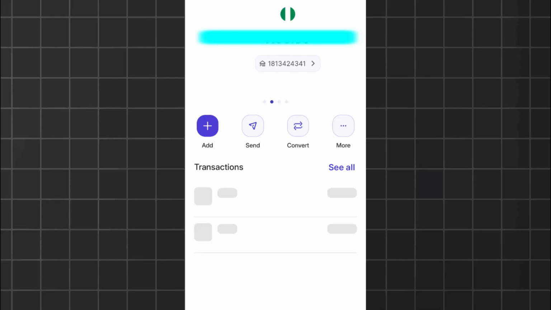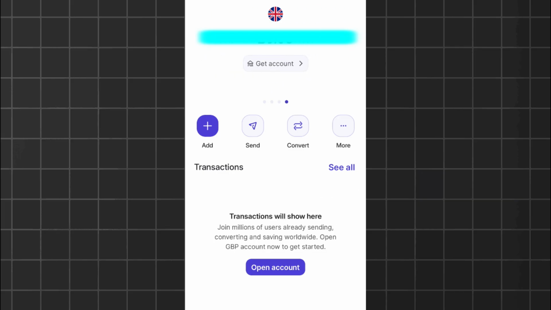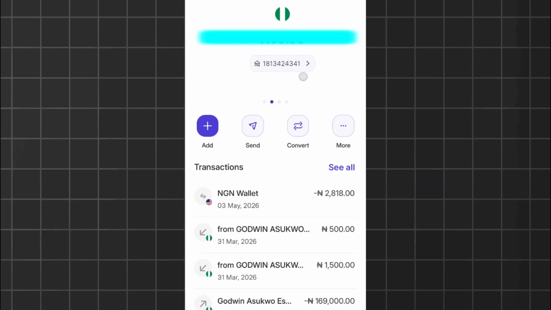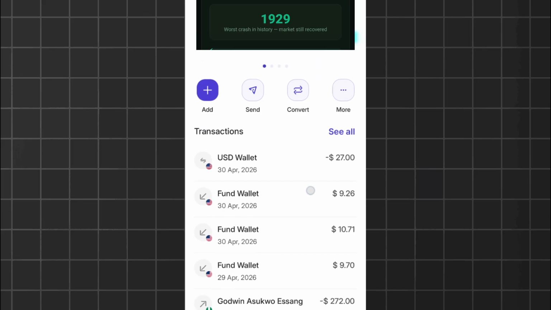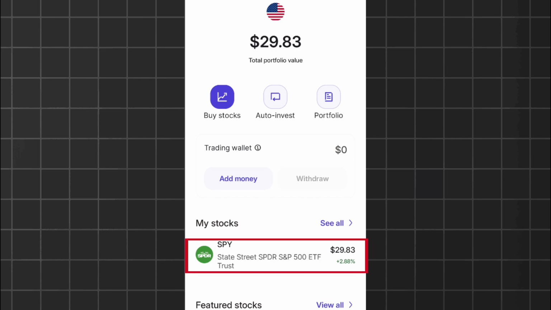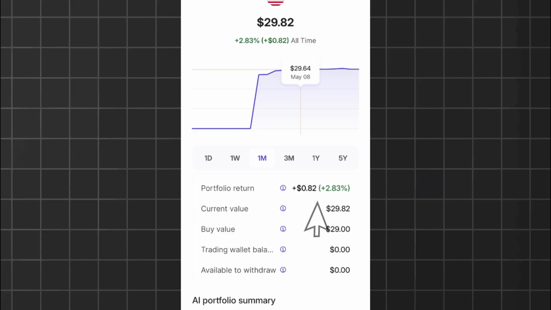All right, so this is my Raenest account. These are the different accounts I currently have right here. Okay, and then let's go to stock. Here is where you can buy stock. All right, I only invest in SPY right here. This is my current value, $29.82. You look at the portfolio return, I have 82 cents as my earning so far. Buy value, how much did I invest? I invested $29. The first investment I made was $27, and later on I added $2.